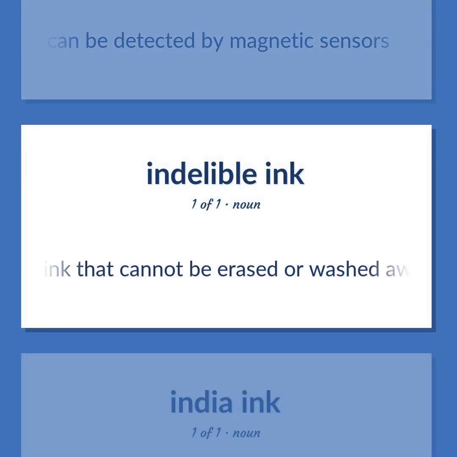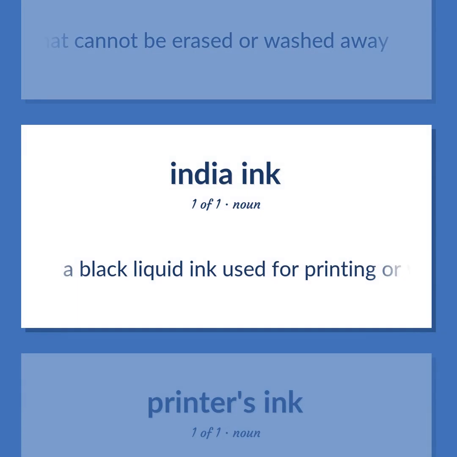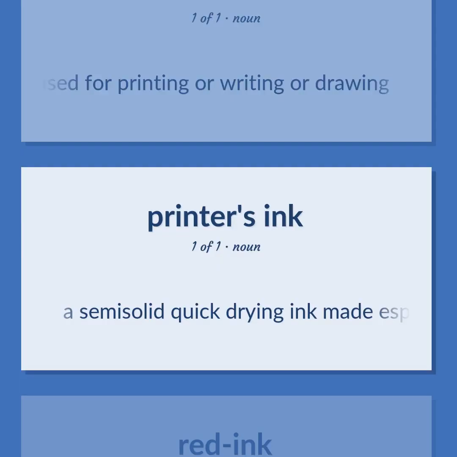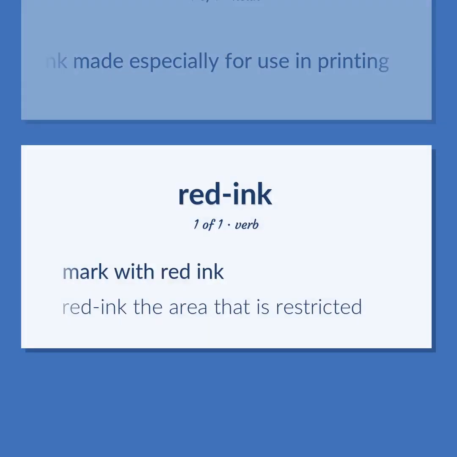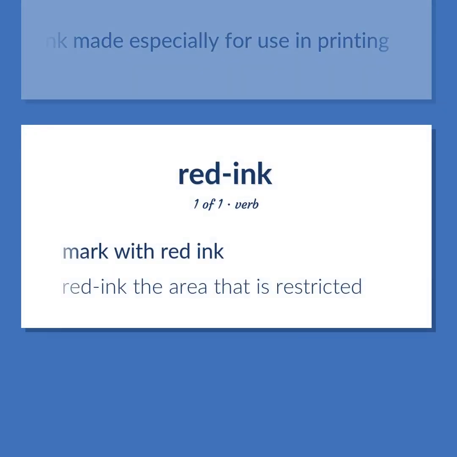Ink that cannot be erased or washed away. Mark with red ink. Red ink the area that is restricted.